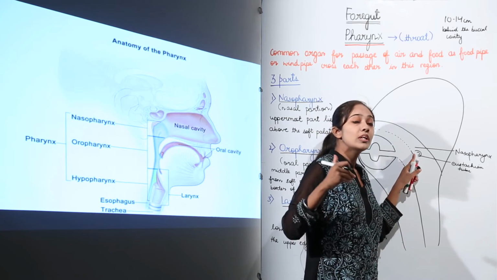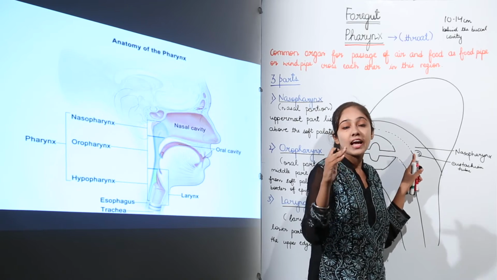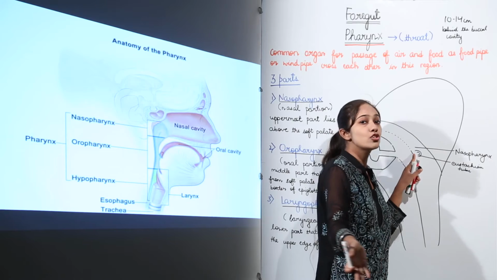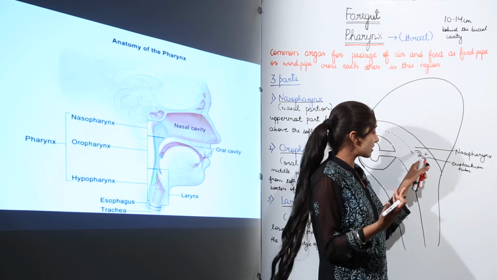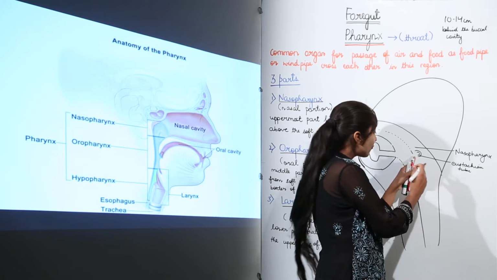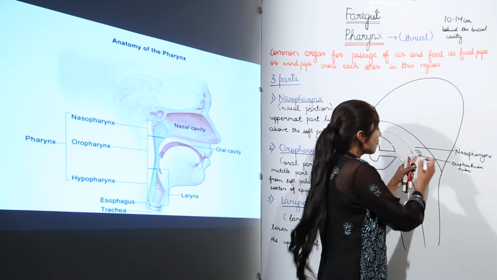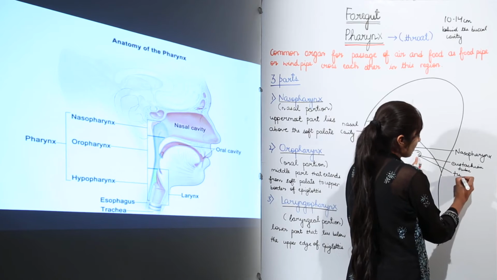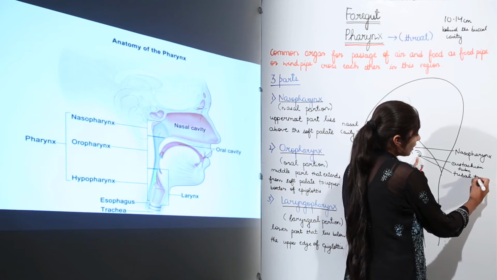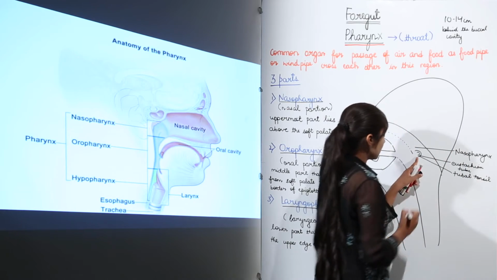So when you study the diagrammatic representation of the ear, the middle ear leads to the eustachian tube, which is connected to here. With this eustachian tube opening, we have tubal tonsils. I'll tell you what these tonsils are, but we have tubal tonsils here, right?